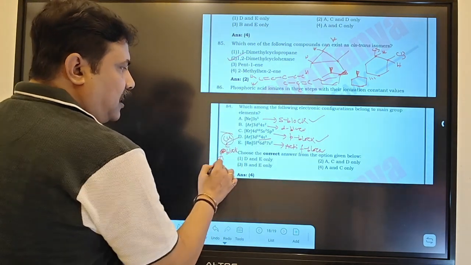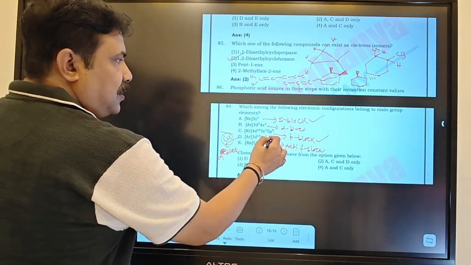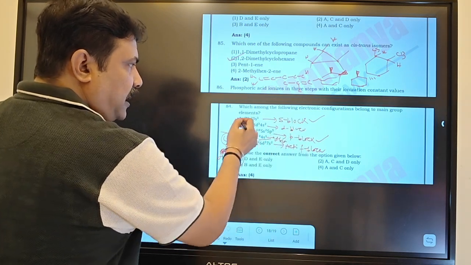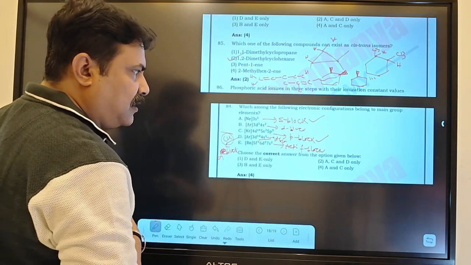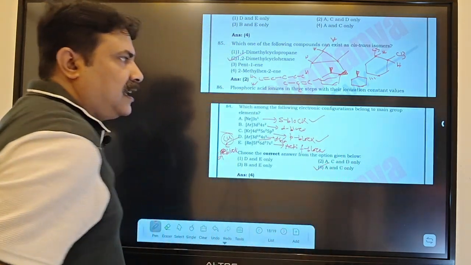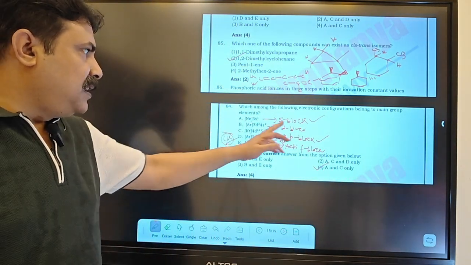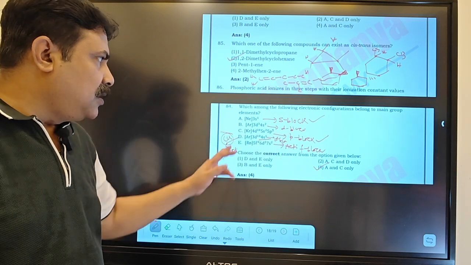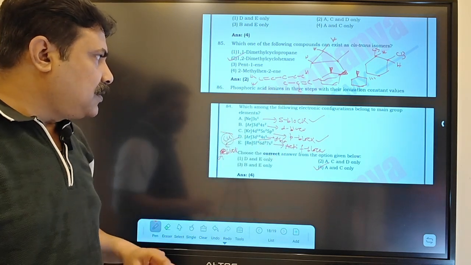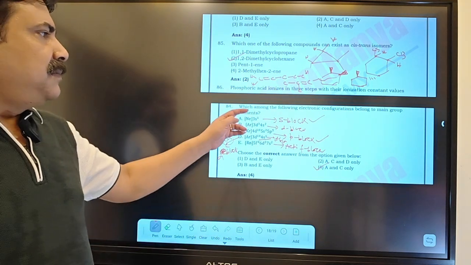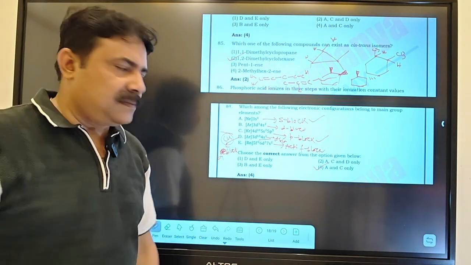Then this is a D block element configuration. So this is your D block element, and this is S block, this is P block. A and C only is main block element. Where is the option? Fourth option is there, A and C. So that's why this A is S block element, B is D block element, C is P block element, D is D block, copper configuration, E is thorium, F block element. So that's why S and P means A and C will be your answers.